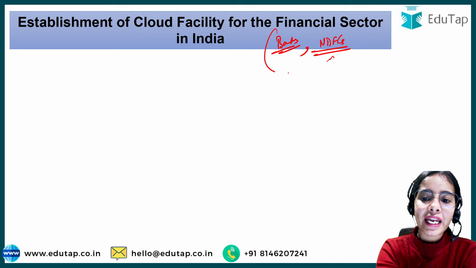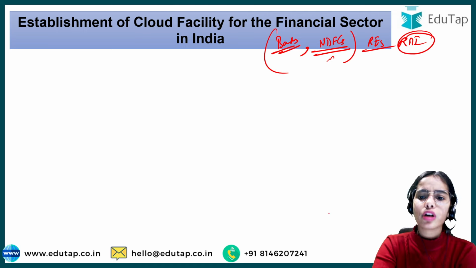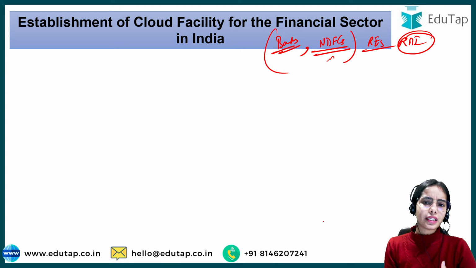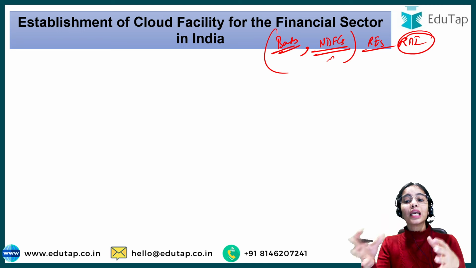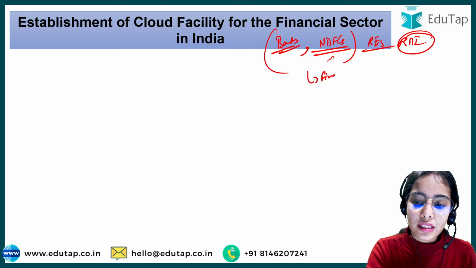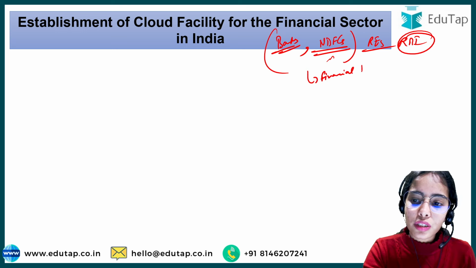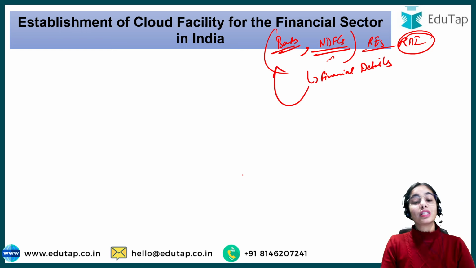So many of the regulated entities of the Reserve Bank of India come under the financial sector, and they have the financial details of the citizens of the country. The banks and NBFCs have this data.